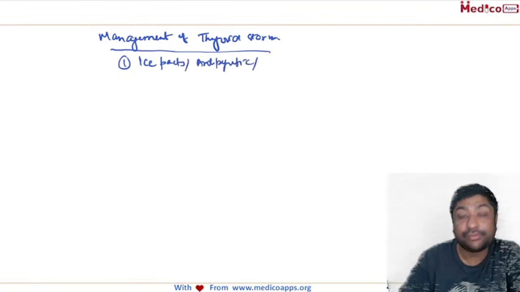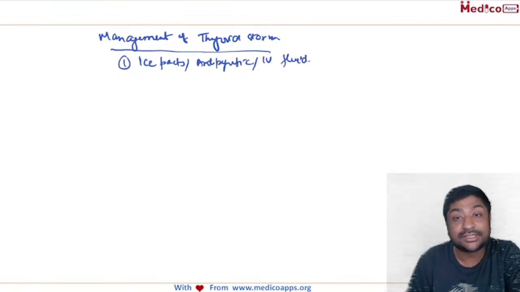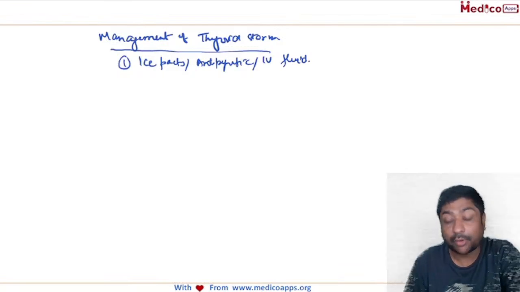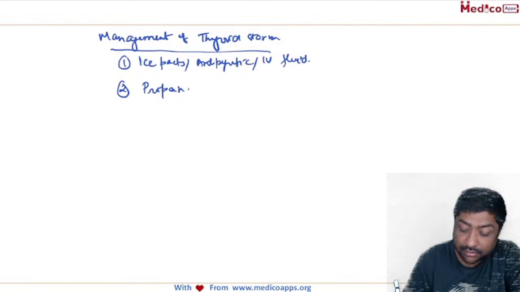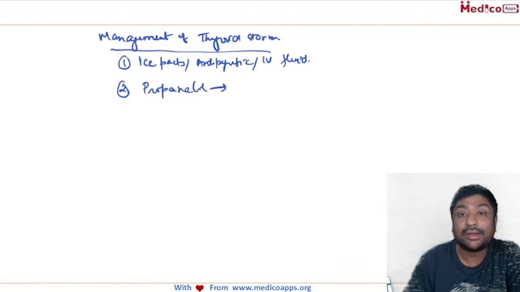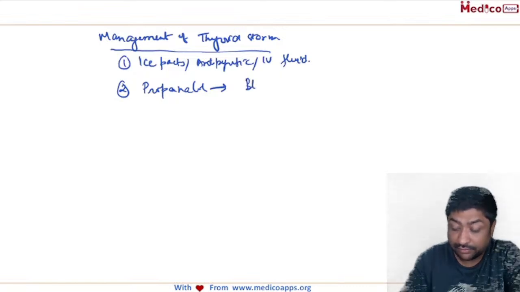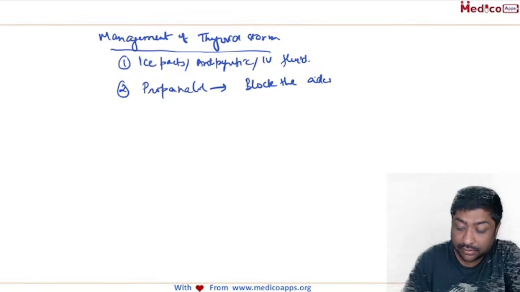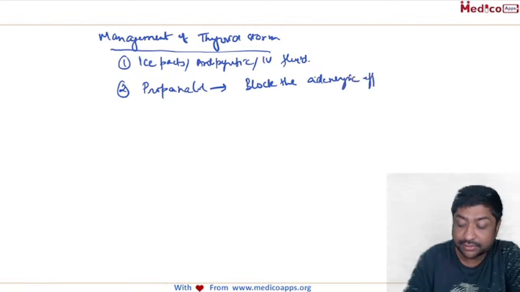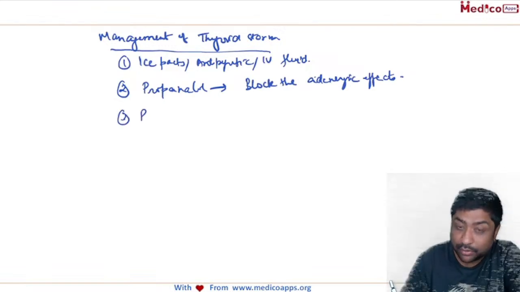Even IV fluid, maintenance of the hydration status of the patient is very important. Then we also use propranolol. Why propranolol? Because it will block the adrenergic effects. And I have told you about propylthiouracil.